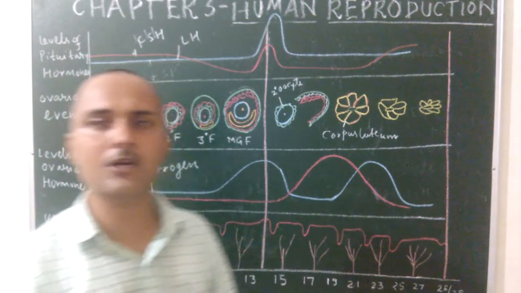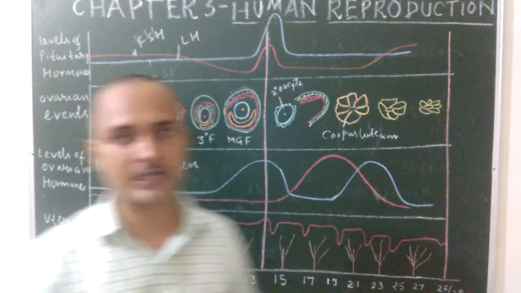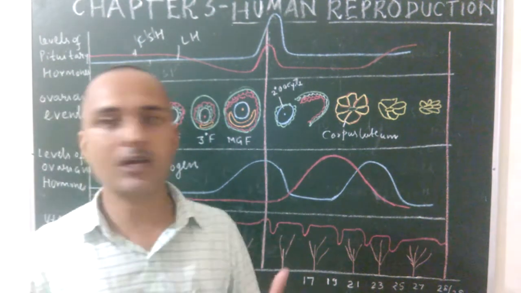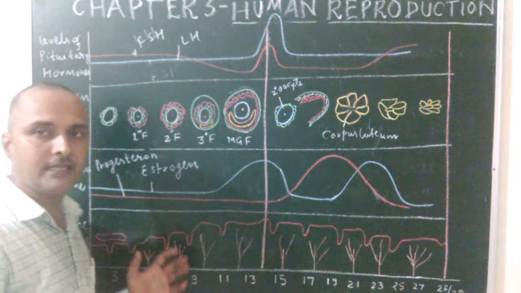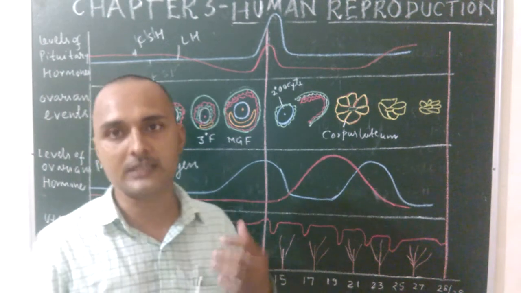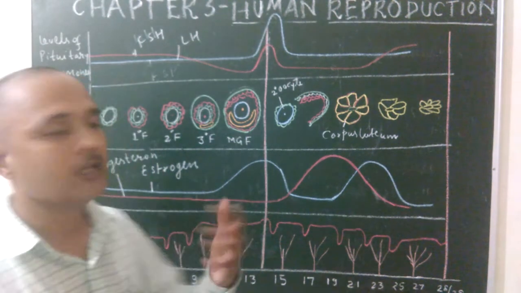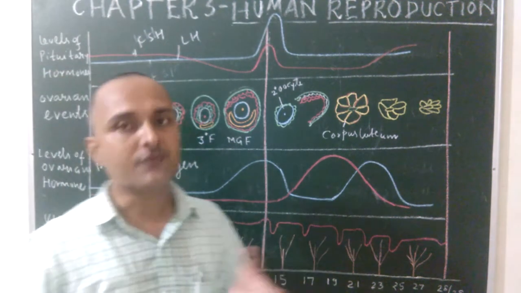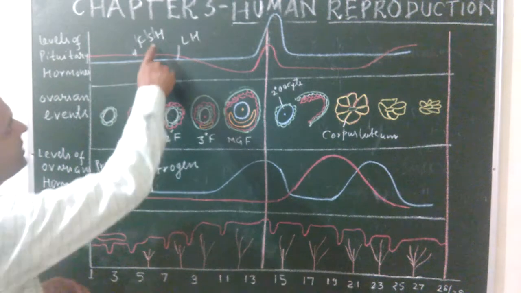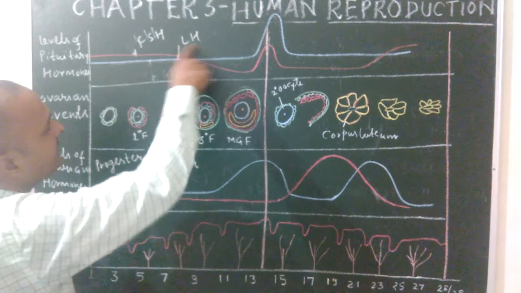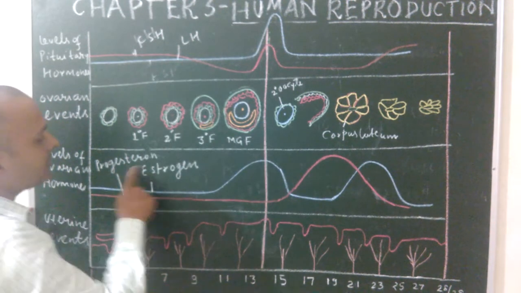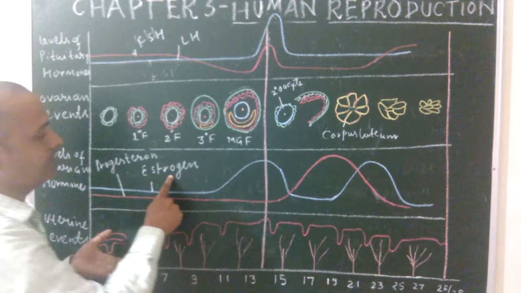This phase lasts from the 1st to the 5th day of the menstrual cycle. In this phase, the wall of the uterus ruptures. As a result, blood along with the unfertilized egg comes out through the vagina of the female. Both the levels of FSH and LH are reduced, and as a result progesterone and estrogen are also reduced.